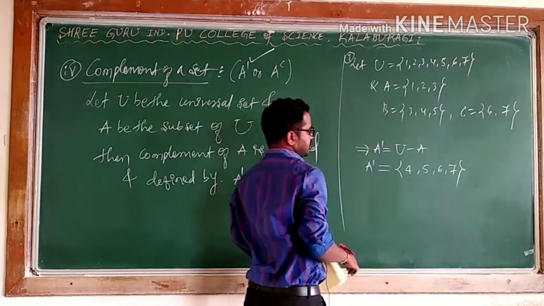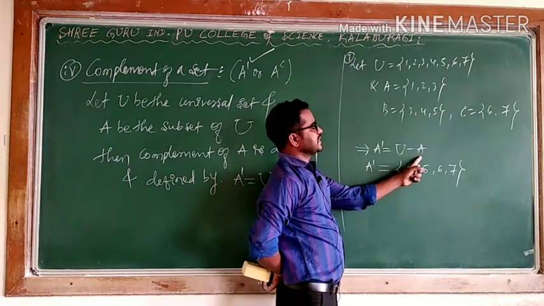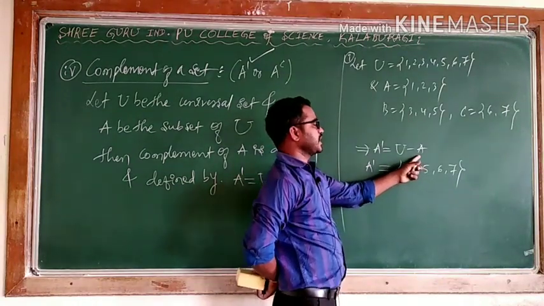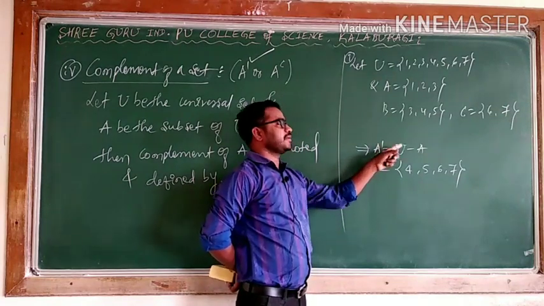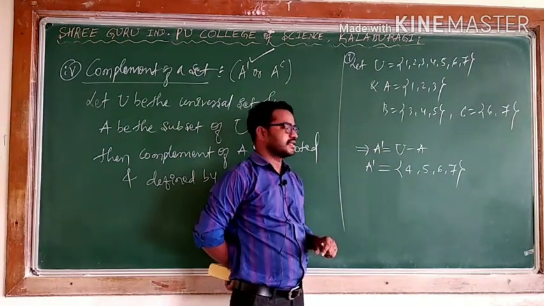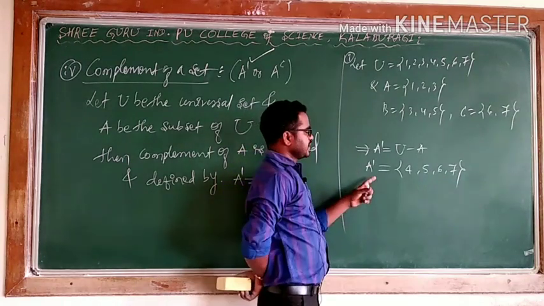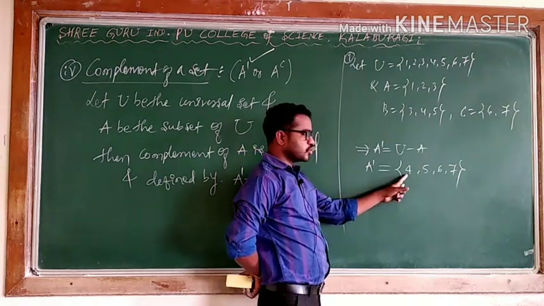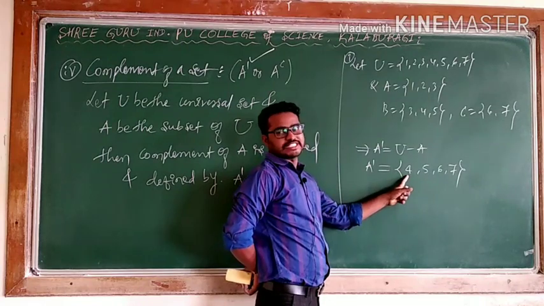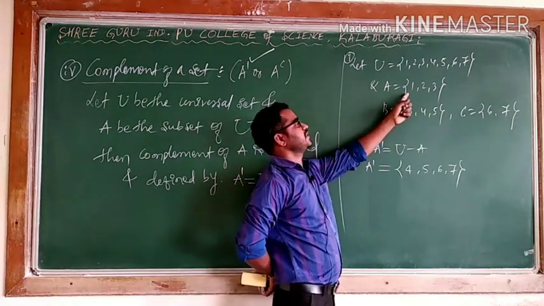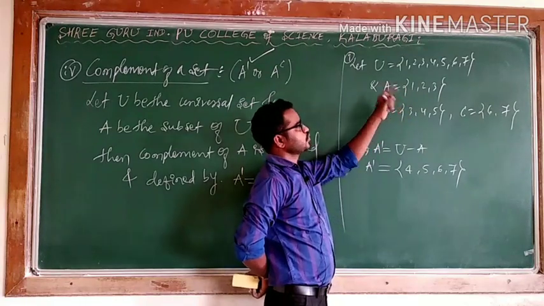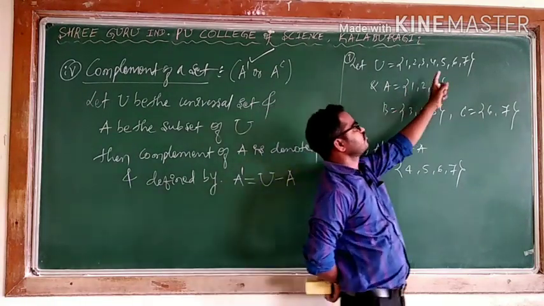So U minus A means in the universal set, we are eliminating the elements of A. When taking A complement, we eliminate its elements from the universal set. So it is the set of elements that belong to the universal set but do not belong to A itself. A has 1, 2, 3, so A dash is: eliminate 1, 2, 3, remaining 4, 5, 6, 7.